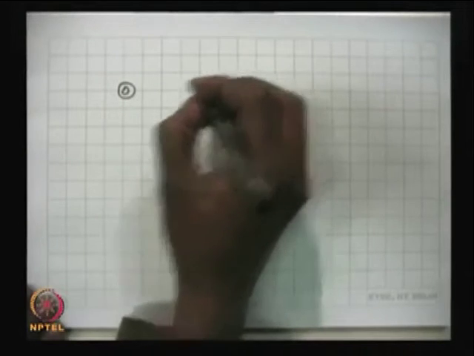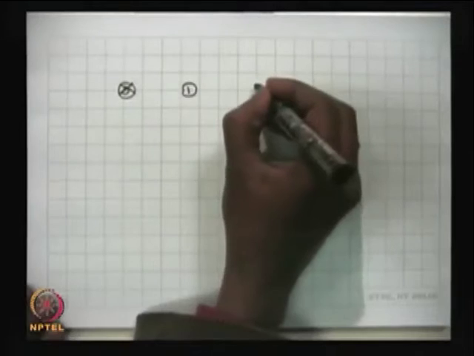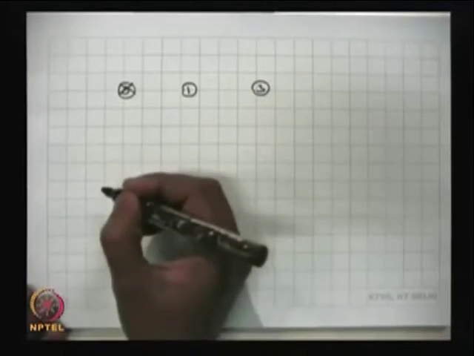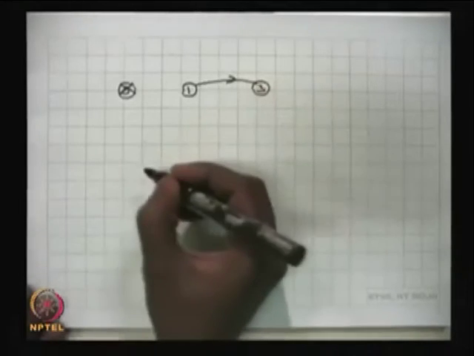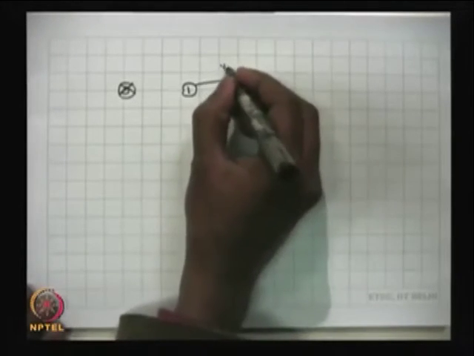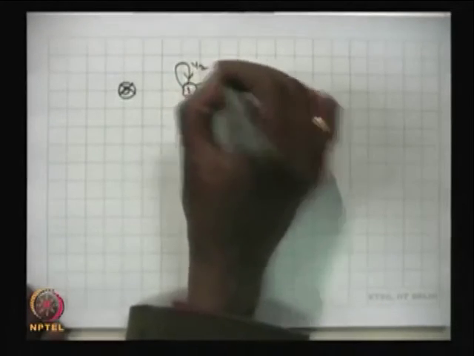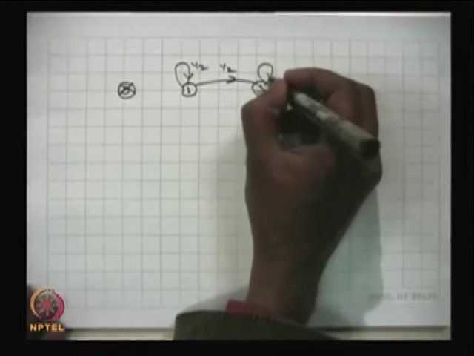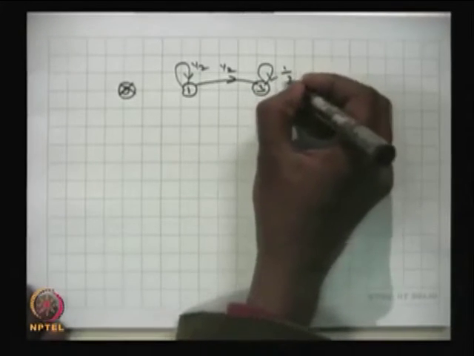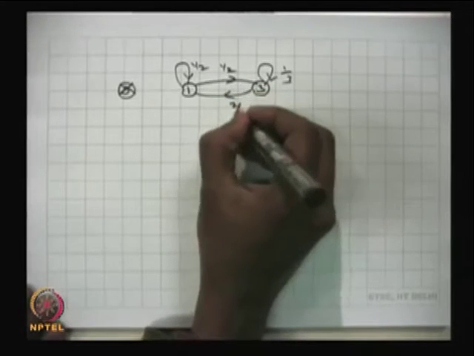The states 1 and 3, you can make it separately. There is a self loop at state 1 with the probability 1 by 2, there is a self loop in the state 3 with the probability 1 by 3, and the arc from 3 to 1 is 2 by 3.